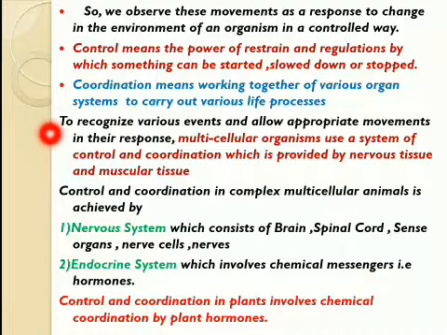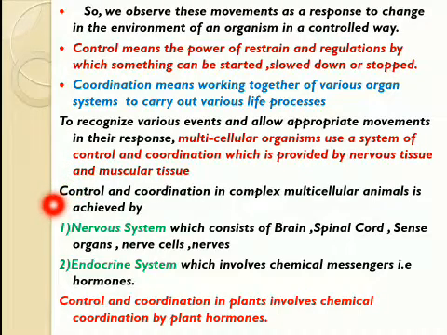To recognize various events and allow appropriate movement in response, multicellular organisms use a system of control and coordination which is provided by nervous tissue and muscular tissue.